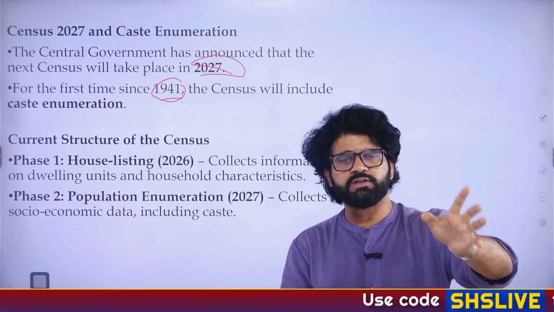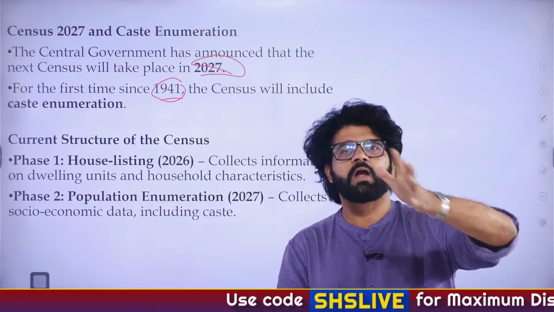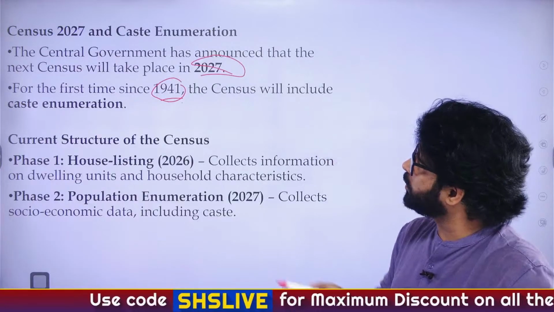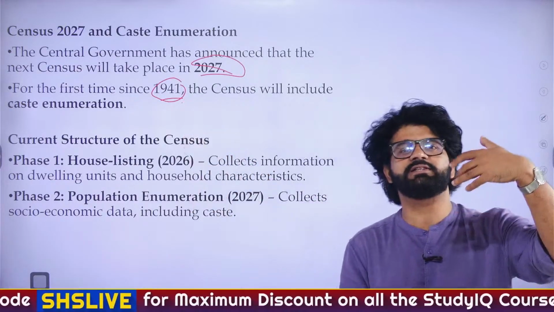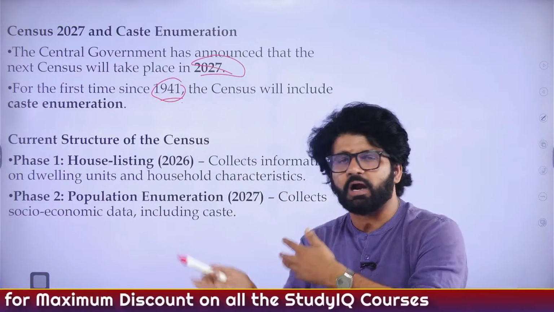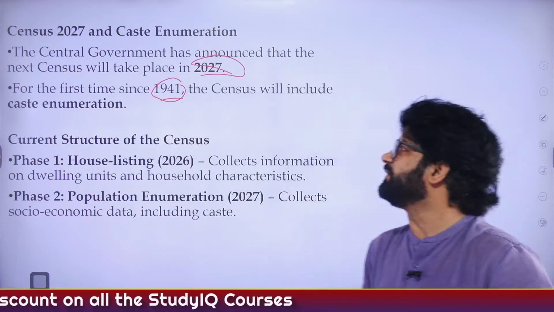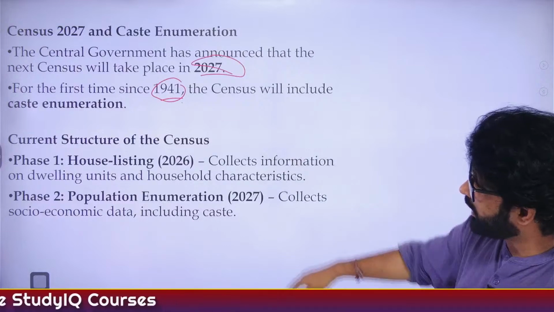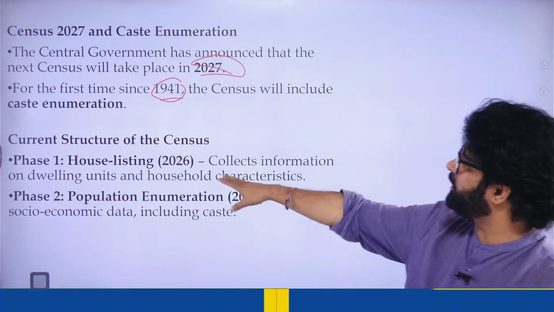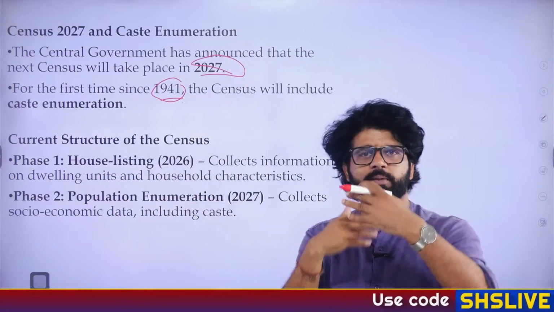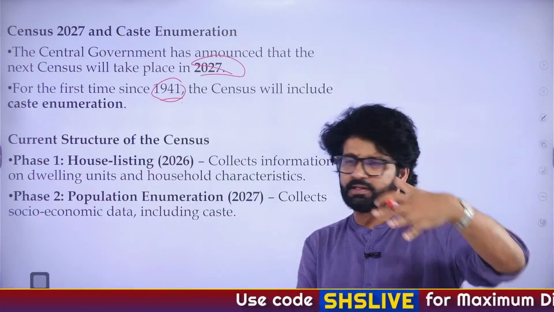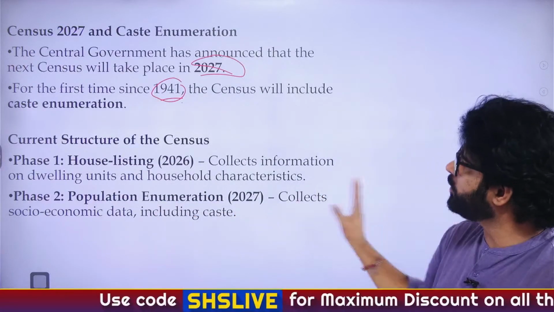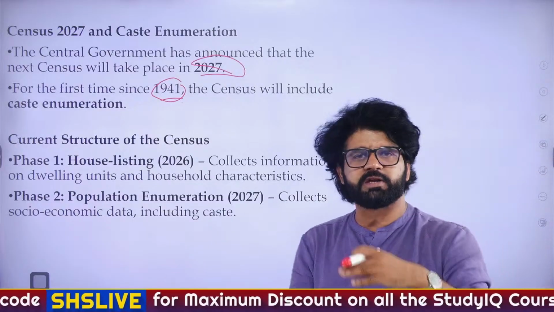1931 census, the last census where a caste census happened. What I just told you was that even in the 1941 census, a caste census was tried. It started, but because of World War II, it was not completed. That's why they have written this. Okay, so how will they do this? Census in 2026, they will do the house listing: different types of dwelling units, how many slums are there, this and that. They will do that first. And then they will do population enumeration, socio-economic data, including caste.